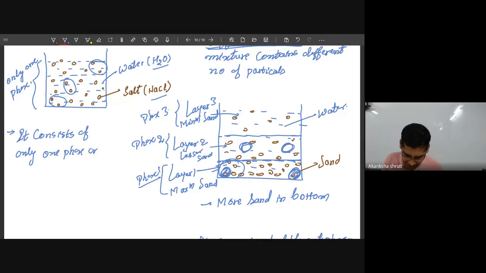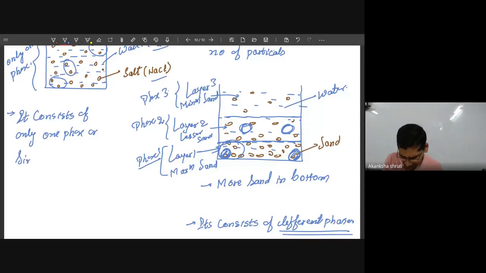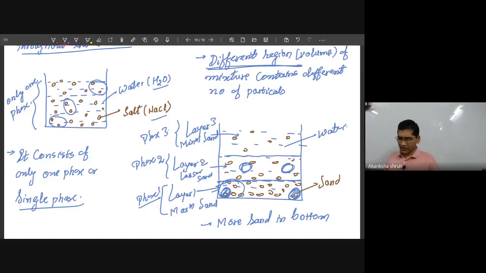Here, from bottom to top, the concentration or distribution of particles is the same everywhere. Wherever the distribution of particles is the same, it is called one phase.